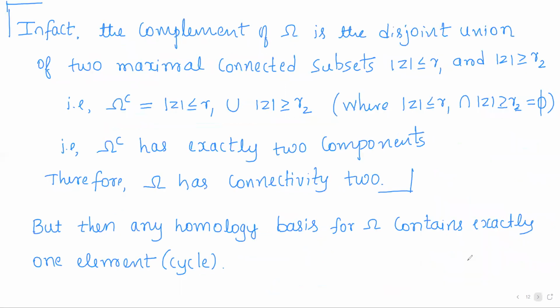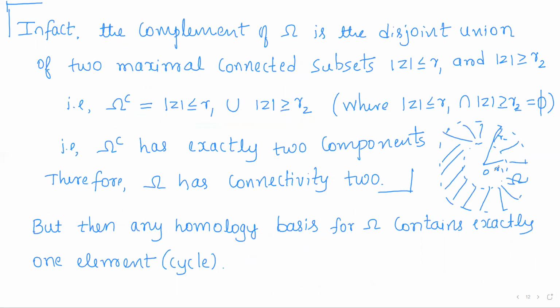So the annulus is this one, with center 0 and radii R1 and R2. This shaded part is the region omega.